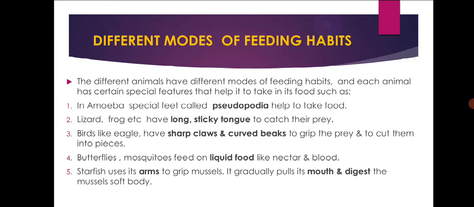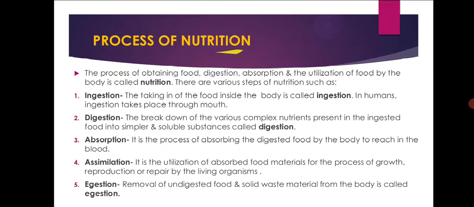Next, process of nutrition. The process of obtaining the food, digestion, absorption and utilization of the food by the body is called as nutrition. There are various steps of nutrition such as ingestion, digestion, absorption, assimilation and egestion. These are the 5 steps which are involved in the process of nutrition.